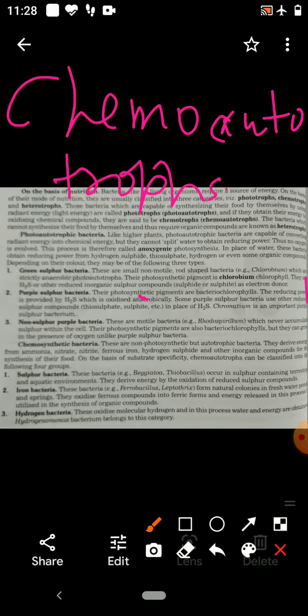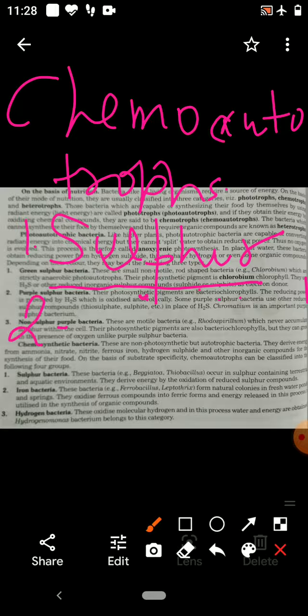Chemoautotrophs are of 4 types. The first chemoautotrophs are sulfur bacteria. These bacteria occur in sulfur-containing terrestrial or aquatic environments. In the soil where sulfur is, or in the water where sulfur is, there they are found. They derive energy by oxidation of reduced sulfur compounds.